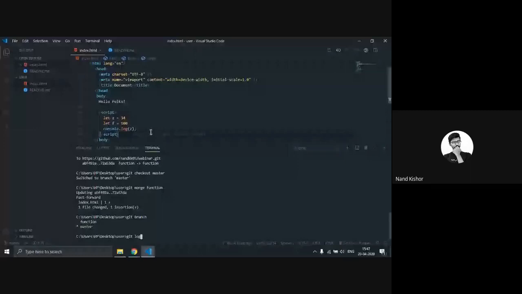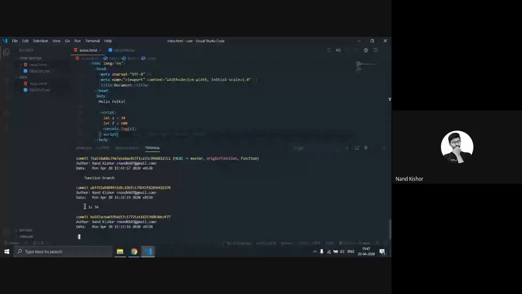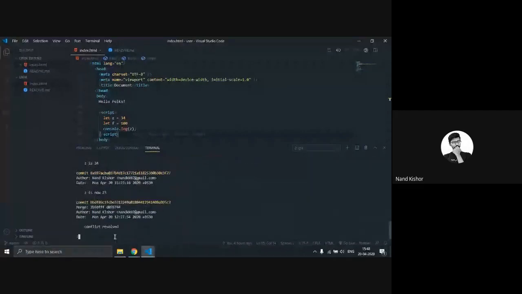So these are the changes I have made till now onto this repository. This was the latest, which is the function branch. In function branch, I added f equal to 100. This is z equal to 34, and as I am going to enter, it is showing me the whole list of git log.